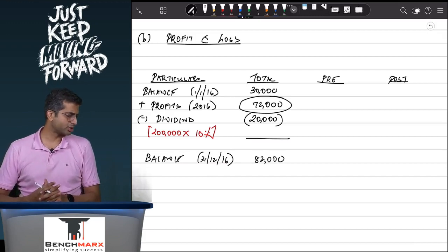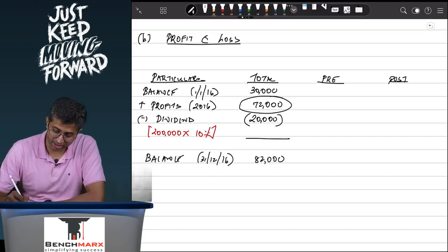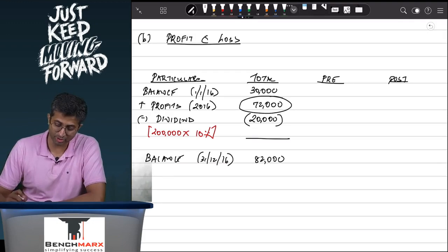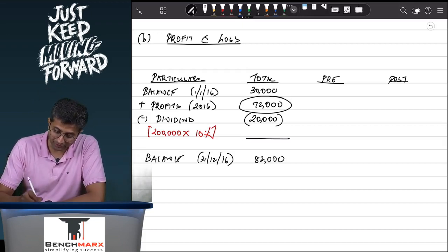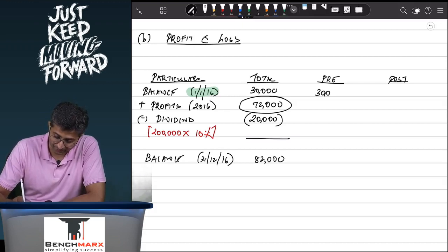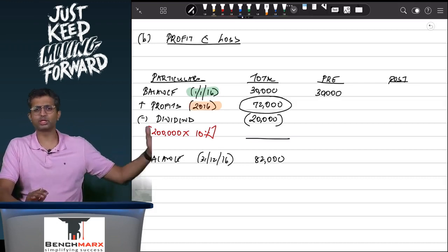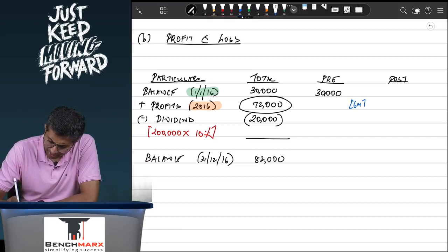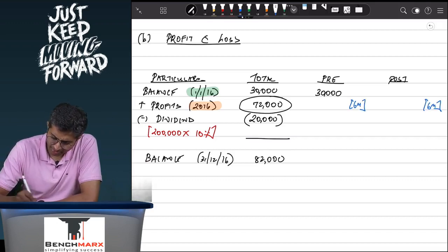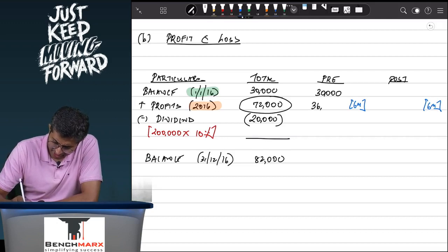What is the date of acquisition? The date of acquisition in this question is 1st July 2016, which means all profits prior to 1st July are pre, all profits after 1st July are post. 30,000 is the balance on 1st January. This is earned prior to the date of acquisition, and hence this is entirely pre. Whereas 72,000 is for the year 2016, which is 1st January 16 to 31st December 16, and hence 6 months of this will be pre, whereas 6 months of this will be post. And as a result, 36,000 will go in the pre section, 36,000 will go in the post section.